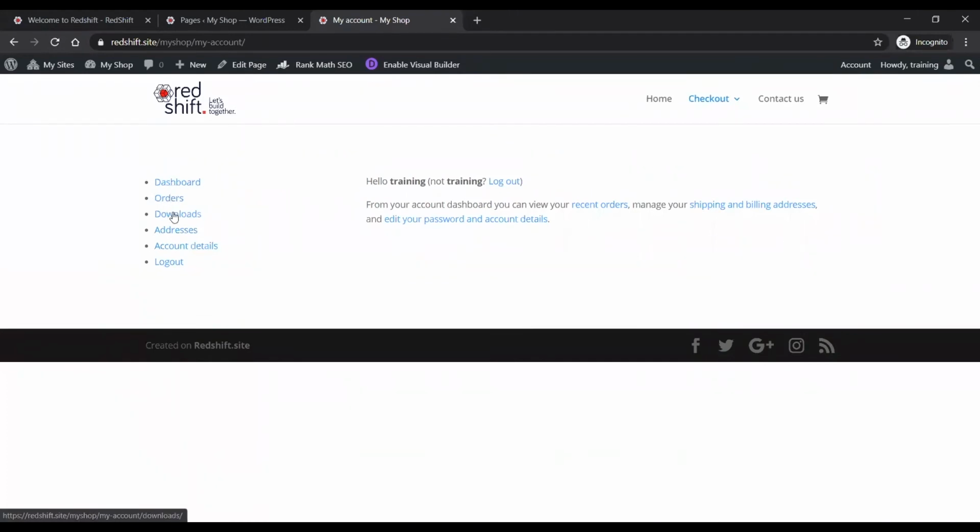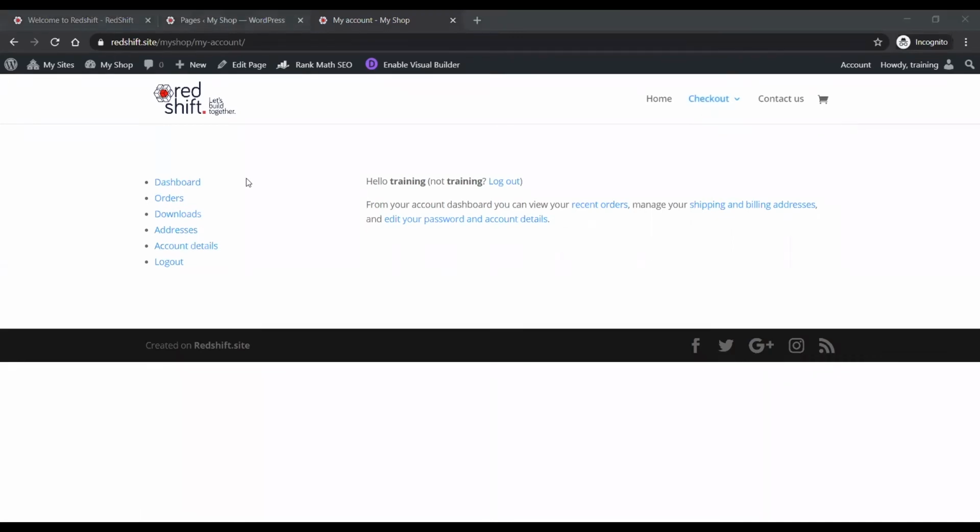If you're just selling digital products, this is where they can come to access their downloads, change address, account details, etc. And actually, when you're not logged in, this is a login page as well. This My Account page will allow users to log in here. So particularly useful if you're selling digital products.